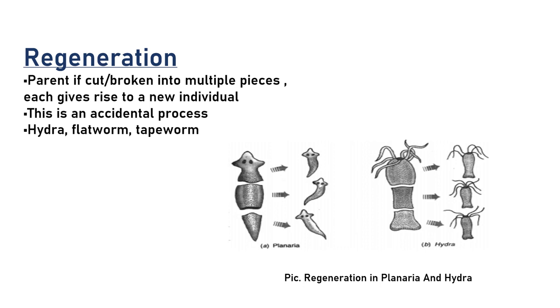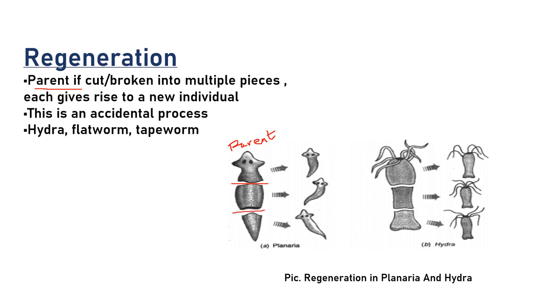Regeneration. In the case of regeneration, this is the parent planaria. Now there is a cut, maybe because of some accident, right?